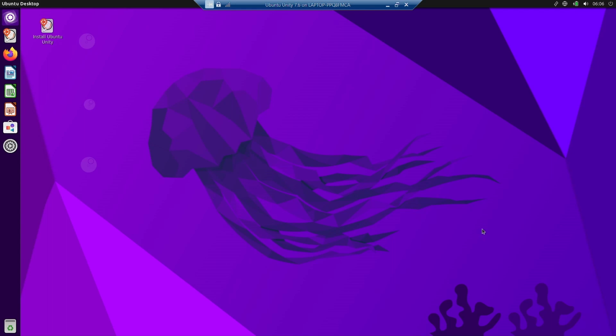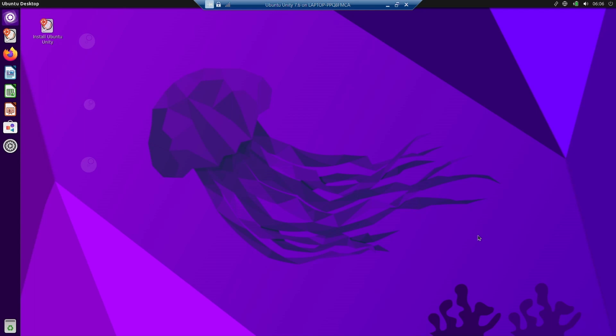I am not going to install the Ubuntu desktop because whenever I install the Ubuntu Unity desktop, the resolution is not properly scaled and you will not be happy with the results. So what I am going to do is show you the Unity desktop in the live mode of the Ubuntu Unity desktop.